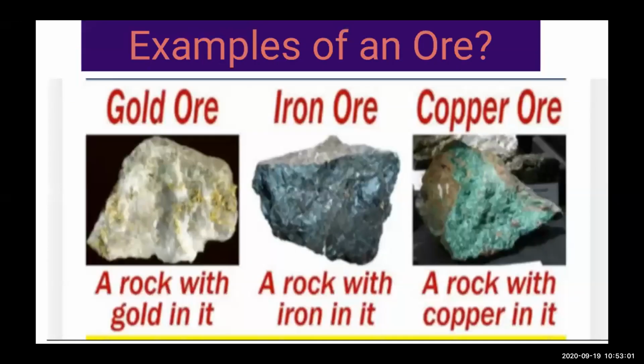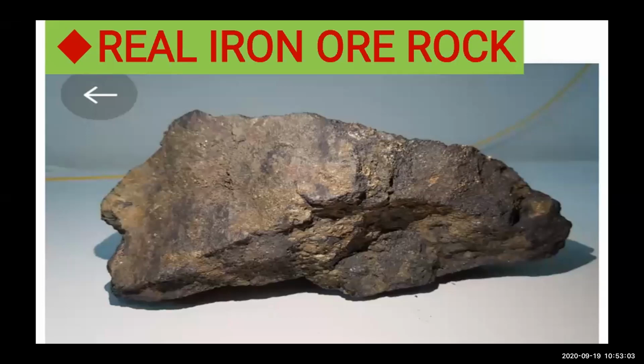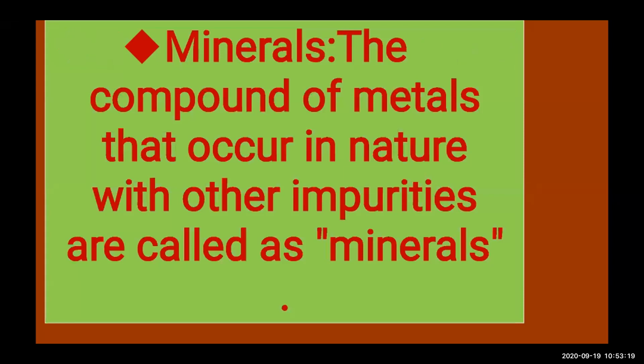Next, you can see this iron rock. This is the rock material consisting of iron metal. From this rock, iron is separated by different methods. Next, what is a mineral? A mineral is a compound of metals that occurs in nature. In nature, we get different types of metals already mixed with each other. They are not separated or in pure form in nature.